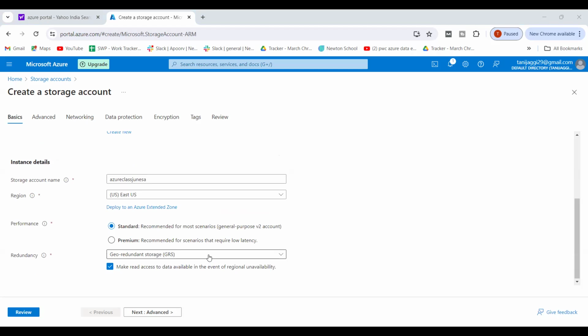If I take it in layman language, you have clothes with you. To keep those clothes, you need something, right? You have a house, you have clothes. So the house is your resource group and the clothes are your data. So you need something in your resource group to keep your data. In your house, you need an almirah to put your clothes in. The same way, the resource group is your house, the clothes are your data, and the almirah is your storage account, right? Got my point?